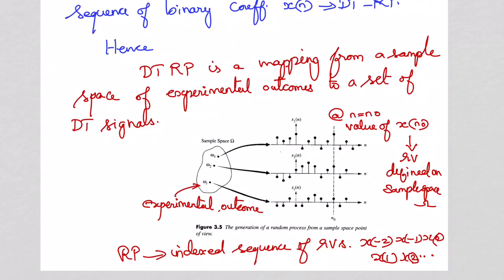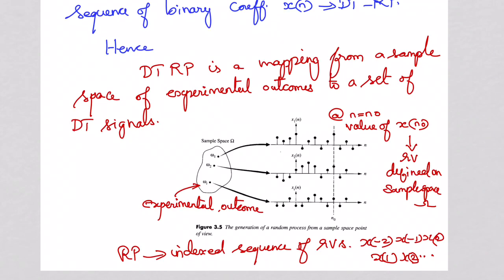So from this description and analysis of random process, we can understand one thing. At any particular value of n, let us consider n is equal to n naught. At this point, the signal value x of n naught is a random variable. It is a random variable that is defined on the sample space omega. So at n equal to n naught, the value of x of n naught is a random variable that is defined on the sample space.